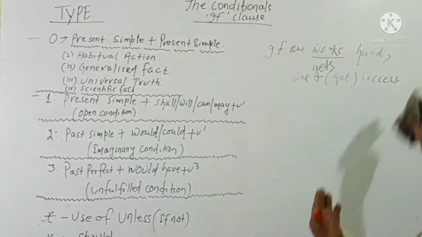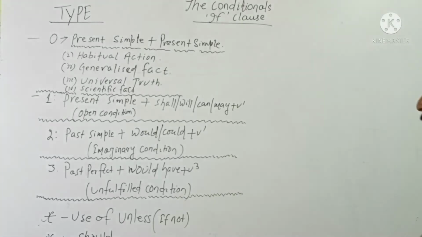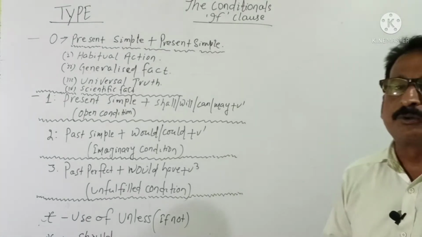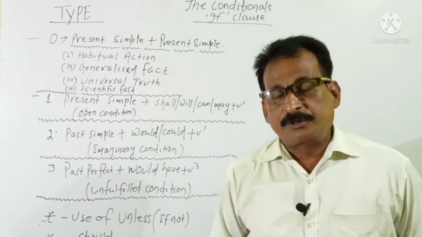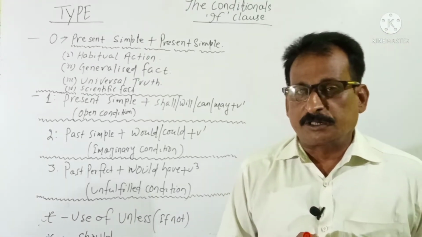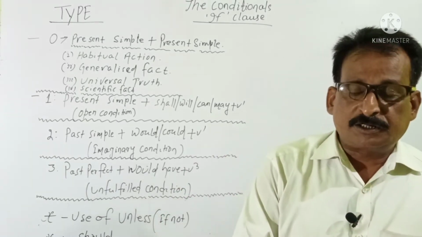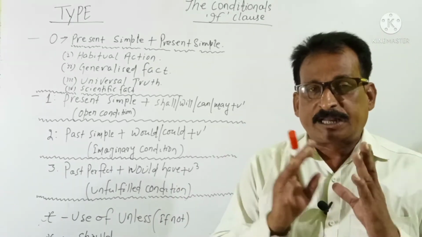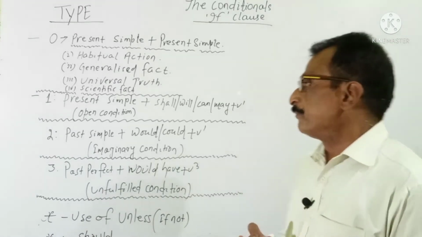Then the next situation that belongs to zero condition or type 0 is universal truth. What is universally true comes under the zero type condition, right? In both the subordinate clause and the main clause, the tense will be present simple.